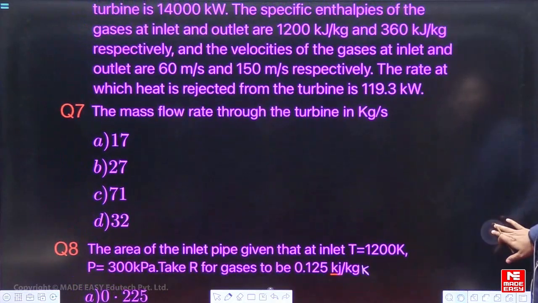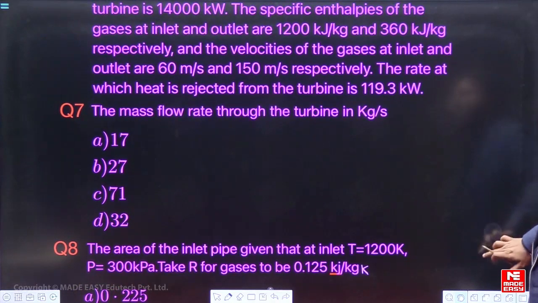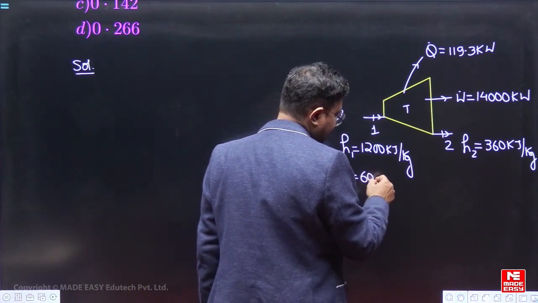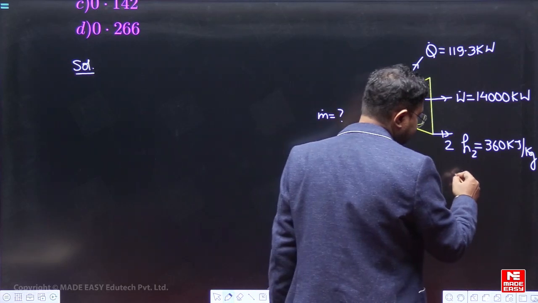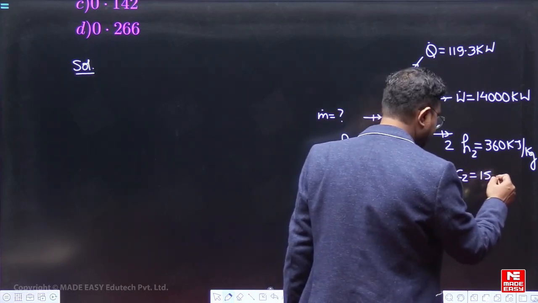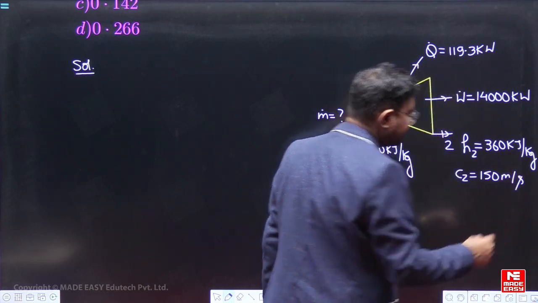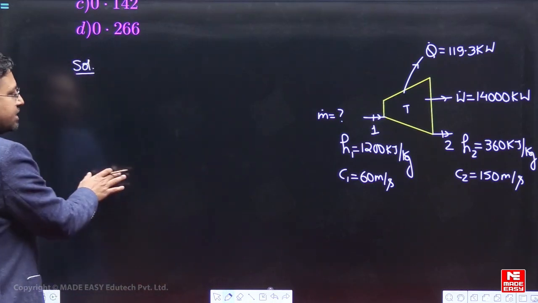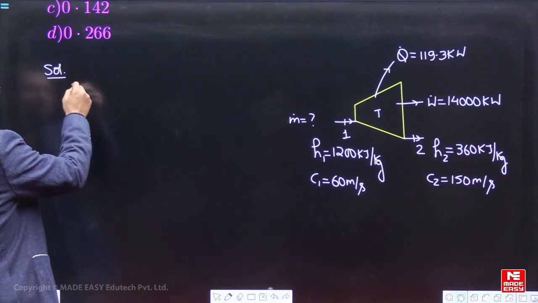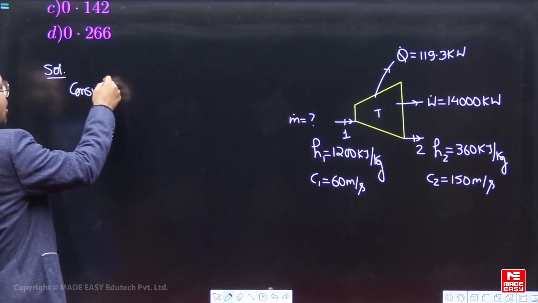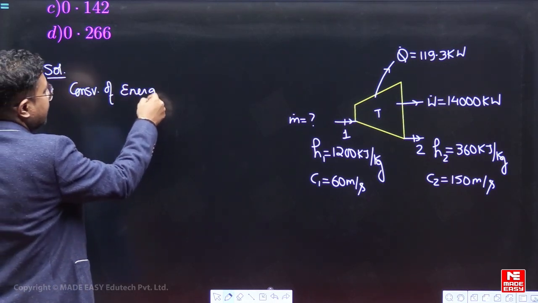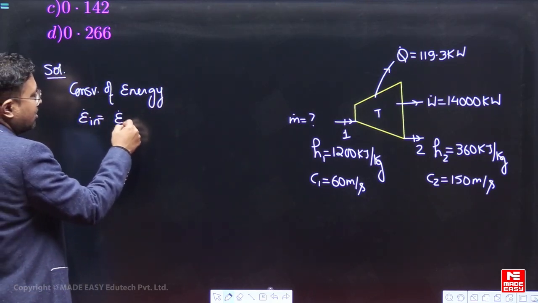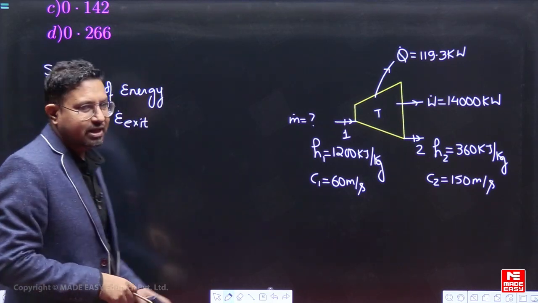Velocity भी हमें पता है, entry, inlet and outlet respectively. So 60 and 150. So we have C1 equal to 60 meter per second and we have C2 150 meter per second, right? Now if we write the conservation of energy, it is a steady flow case. So अगर मैं बात करूँ conservation of energy की, so conservation of energy में what I can write? I can write that the rate of energy inlet will be equal to the rate of energy exit. Energy inlet का rate और energy exit का rate same होना चाहिए.